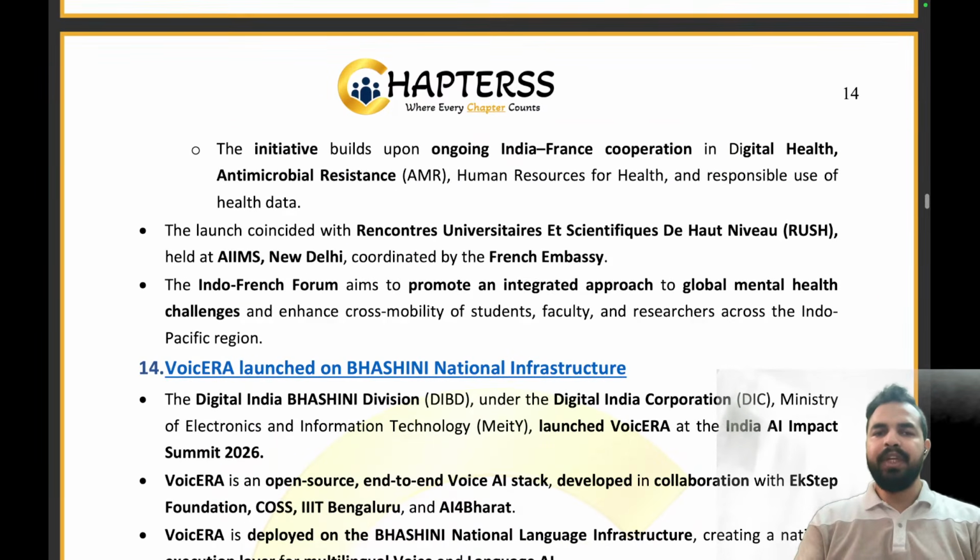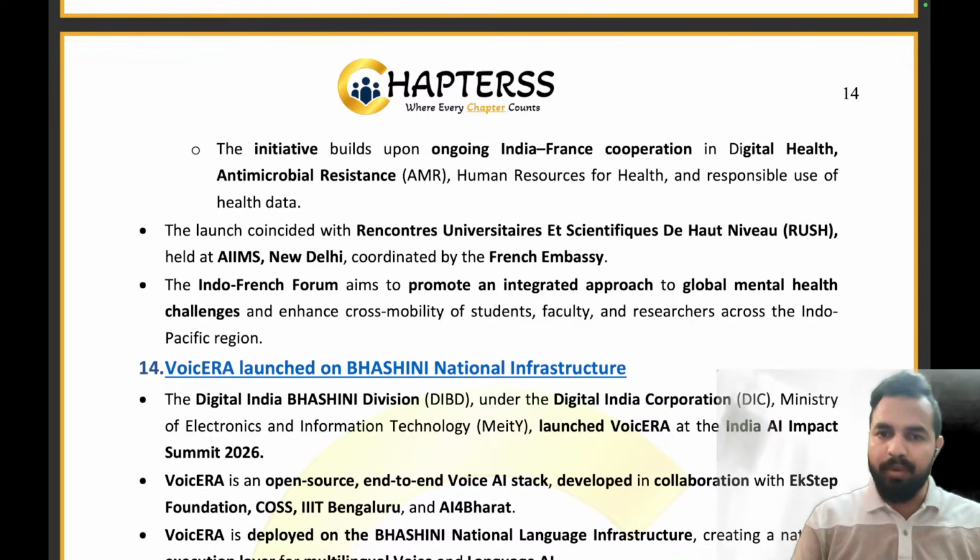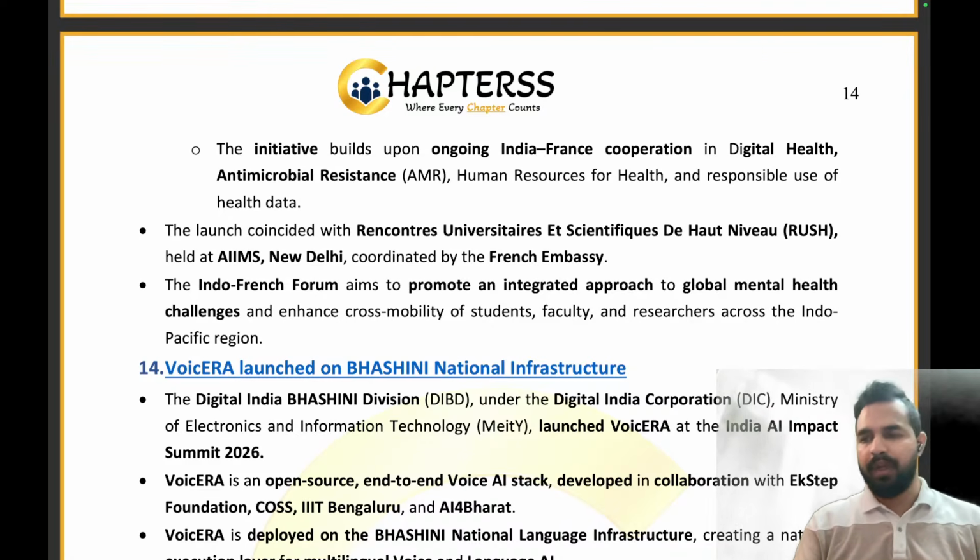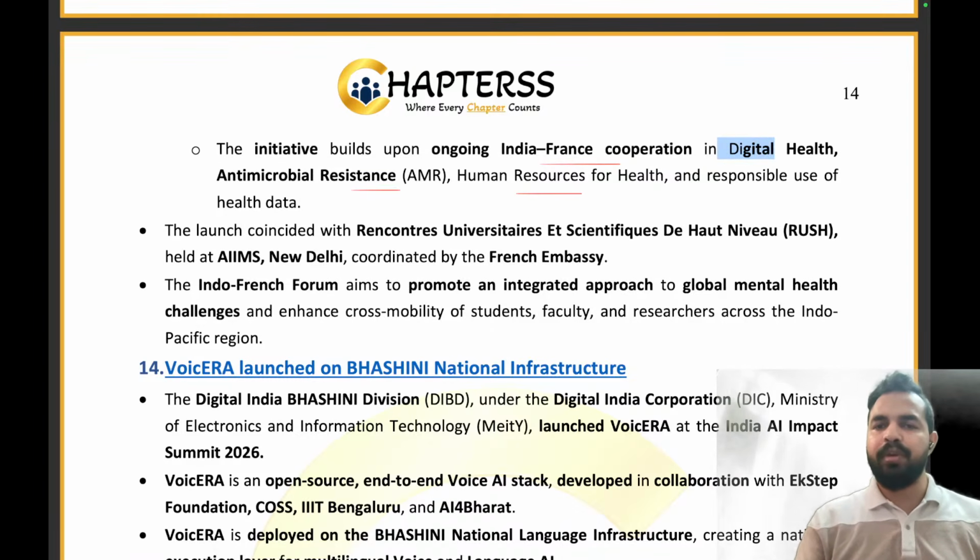Clear? The initiative will build upon ongoing India-France cooperation in digital health, antimicrobial resistance, human resources for health, and responsible usage of health data.